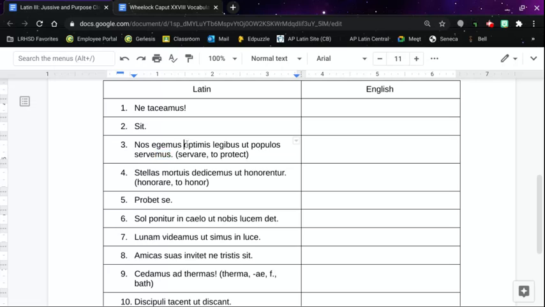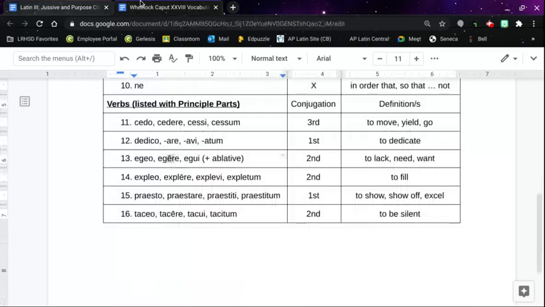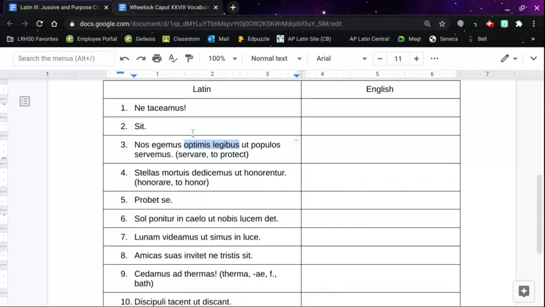Now, what you should note here is that normally these two words would be accusative, but this verb is plus ablative. I don't know if you caught that, but we need the best laws. Normally you would have accusative here, but it's ablative. You can tell the ibus and the is endings are ablative. It's just that some Latin verbs do that. So we need the best laws so that we may protect the people.